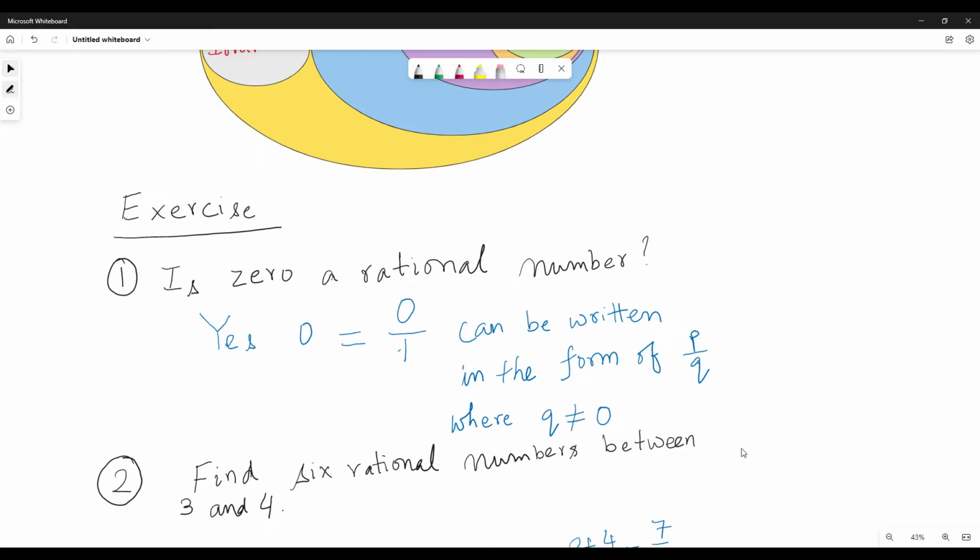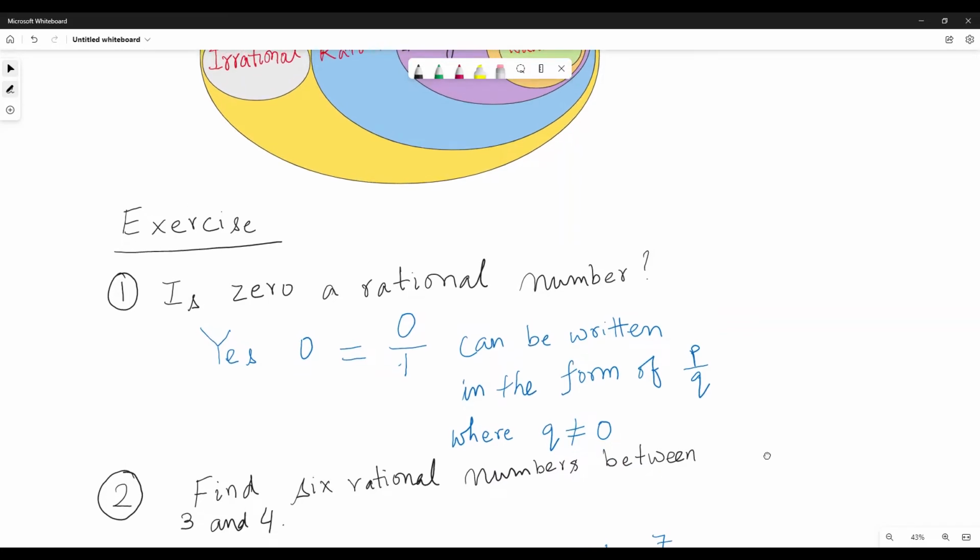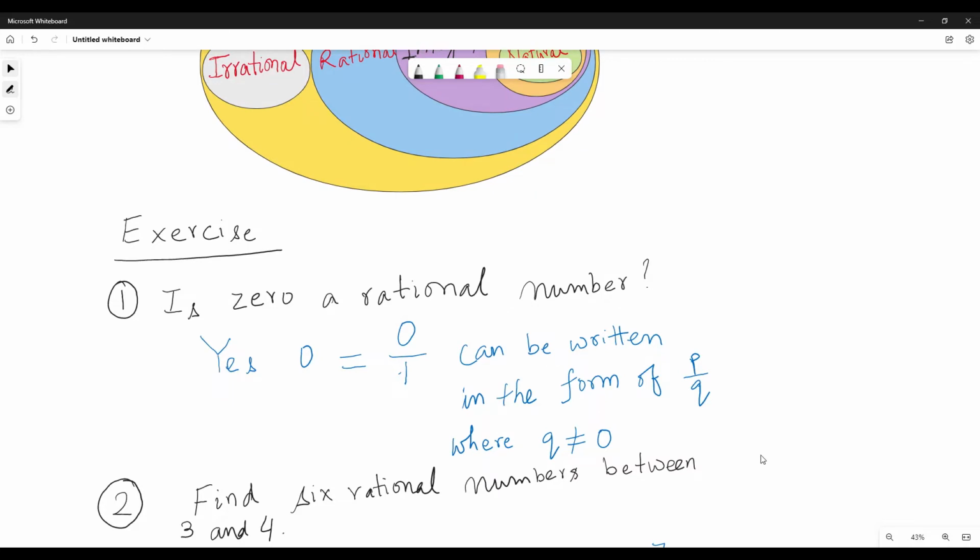Find 6 rational numbers between 3 and 4. Can you tell me how many real numbers exist between 3 and 4? Between any two numbers there exist infinite real numbers, and those real numbers can be rational or irrational. So there exist infinite numbers between any 2 points on the number line. Between 3 and 4 the problem is to find 6 of them. If there are infinite numbers, you can find any of them, right? Like between 3 and 4: 3.01, 3.02, 3.35, 3.25, right?